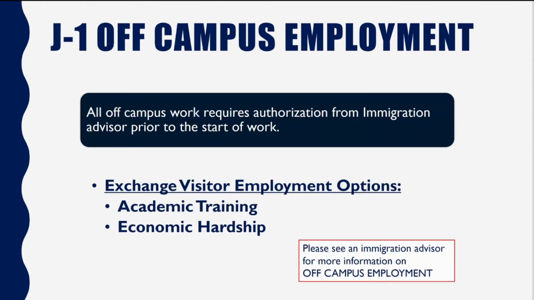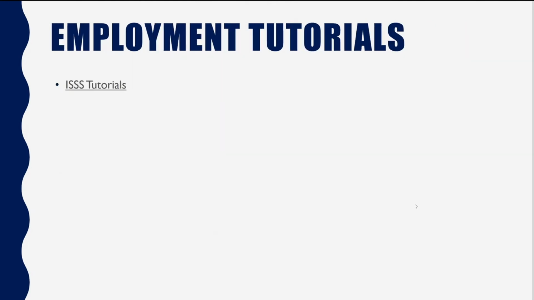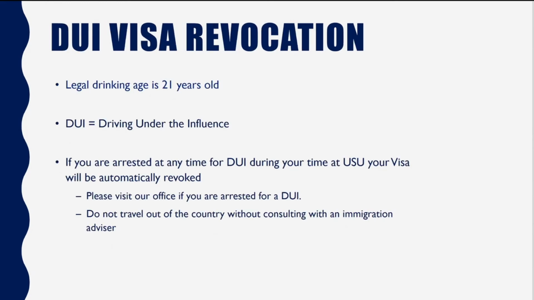For J-1 visa holders, you are eligible to work off campus under the guidance of academic training. Again, you need to apply to our office using the ISSS portal using the form in order to obtain such authorization. We have information about these employment opportunities on the ISSS portal in the tutorials page, as well as information within the learning content. One of the things that we would like to highlight is the DUI visa revocation.